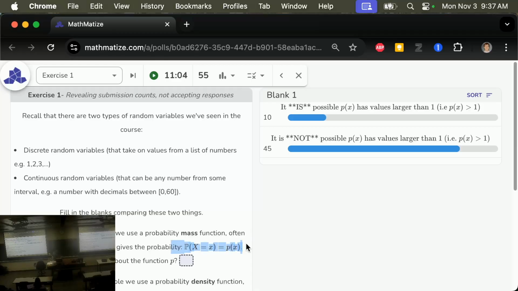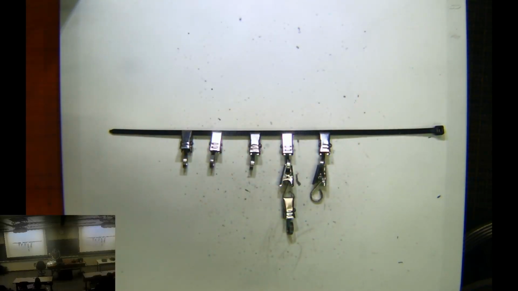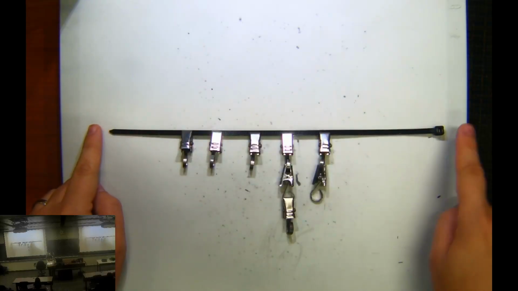Let's turn this on and put on my little demo. If you are with me on this, I created this from craft supplies very early yesterday morning when my son woke up. What is this thing? It's supposed to represent a number line, and there are 5 possible areas that have weight.